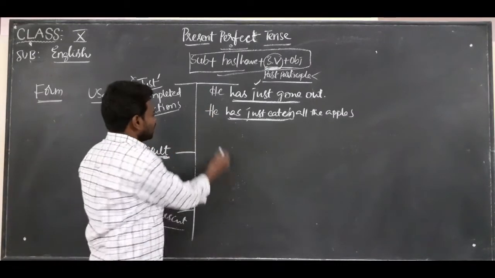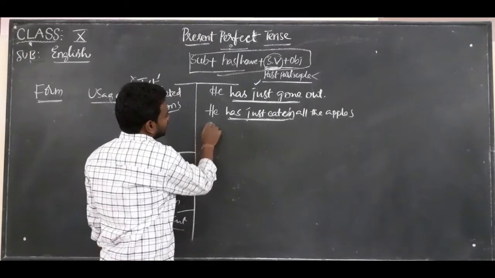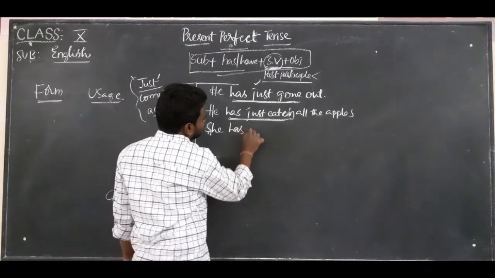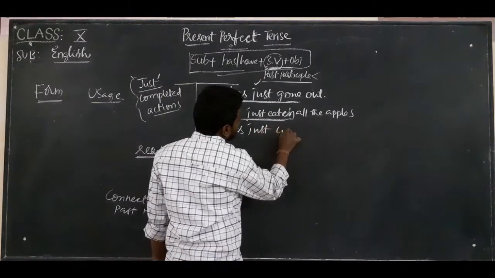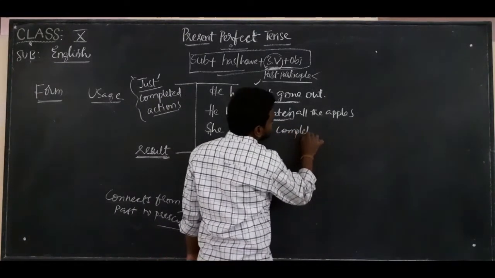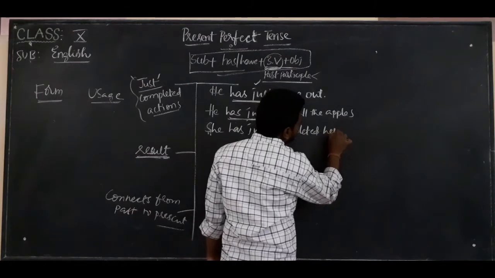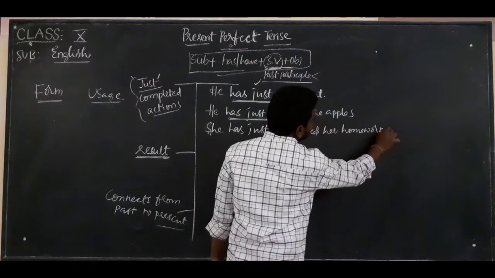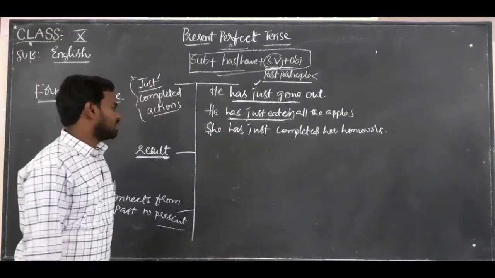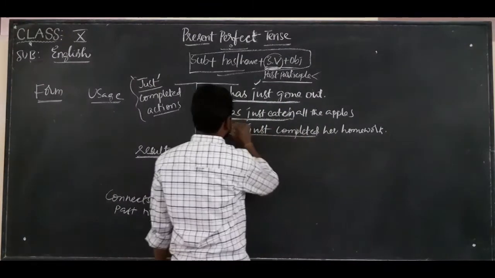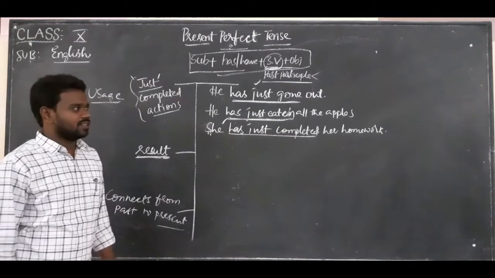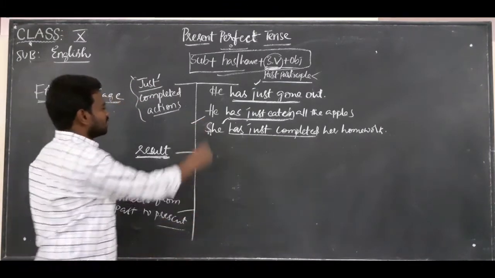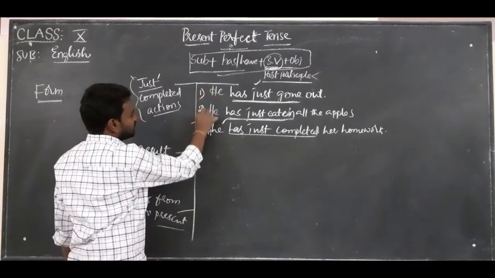For example, she has just completed her homework. Right, now she is free. These are the examples of the first one.